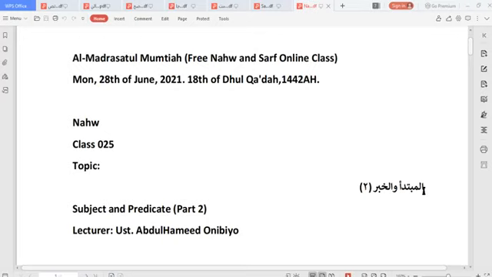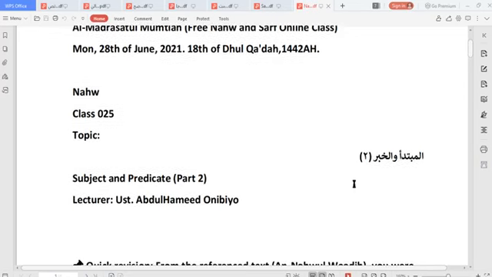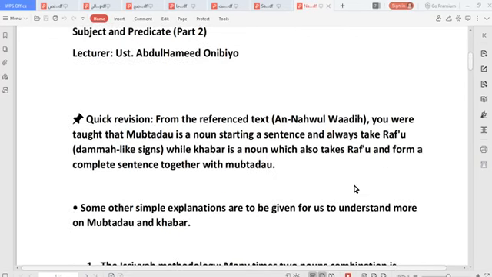So in the last class we treated Al-Mubtada wal-Khabar. We were introduced to Al-Mubtada'u wal-Khabaru, which are subject and predicate. We used the Nahw al-Wadi, our Kitab al-Muqarrar, the recommended text. So we were introduced to how Mubtada and Khabar are used. Let's follow along, a quick revision.